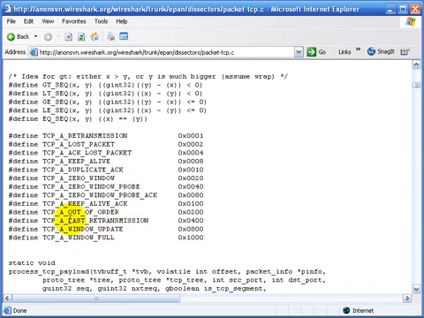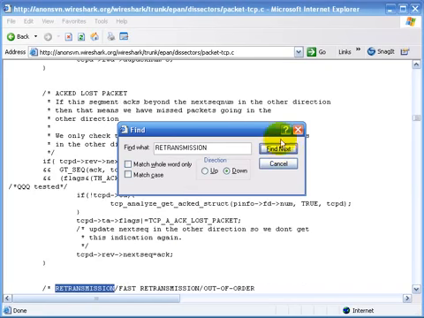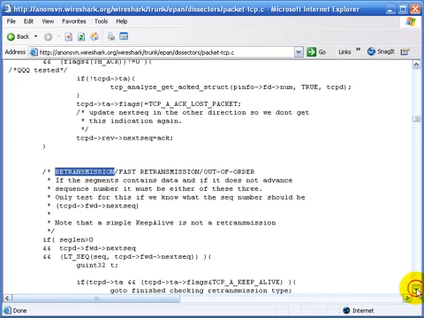If you wanted to know more information about one of these, we could take, let's say, retransmission. And we could say we want to find the value retransmission. Don't do the underscore with that because you won't be able to find that. Here is the section of the code that talks about what a retransmission is exactly.